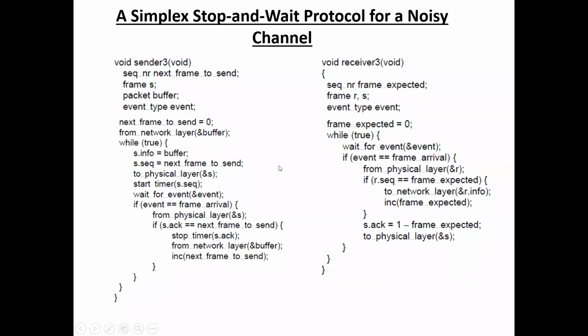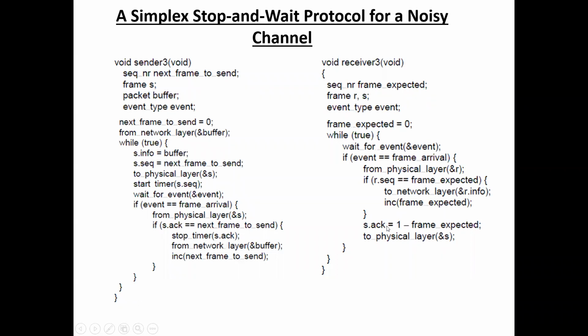Next, at the receiver side, the receiver waits for an event, that means it waits for the frame arrival. If the frame has arrived from the physical layer, then it checks whether r dot seq equals frame expected. Here frame expected equals 0, that is, we receive frame 0 and send it to the network layer. Once the packet is received from the physical layer, we send it to the network layer on machine 2 and increment frame expected. So initially we receive frame 0, and after receiving it we increment frame expected.